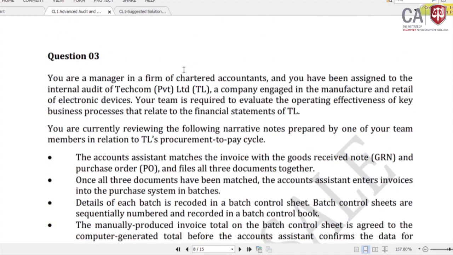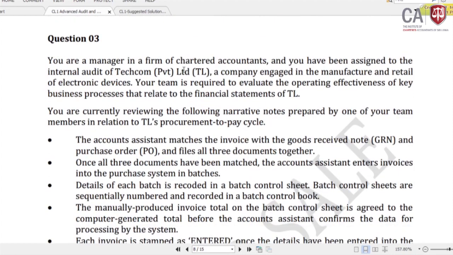Right, so we'll read quickly. Question number 3. You are a manager in charge in a firm of chartered accountants, and you have been assigned to the internal audit of TechCom Private Limited. It's a private limited company engaged in the manufacture and retail of electronic devices. Your team is required to evaluate the operating effectiveness of key business processes that relate to the financial statements of TL. You are currently reviewing the following narrative notes prepared by one of your team members in relation to TL's procurement to pay cycle.